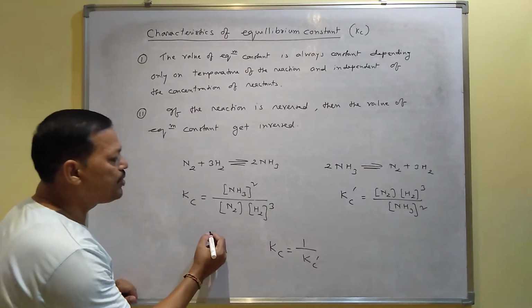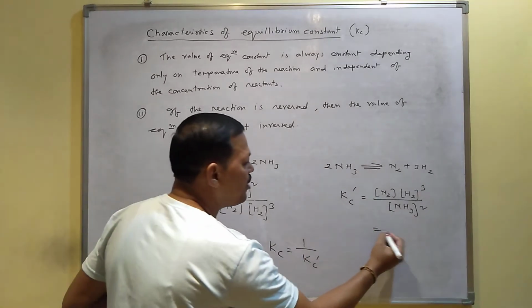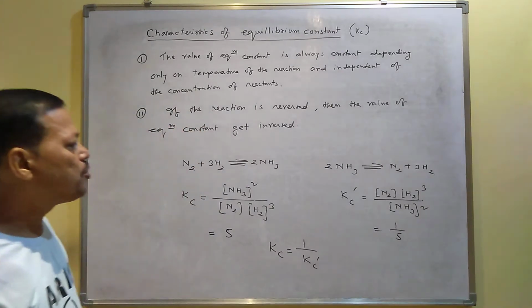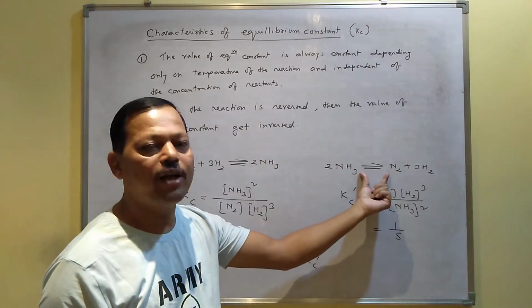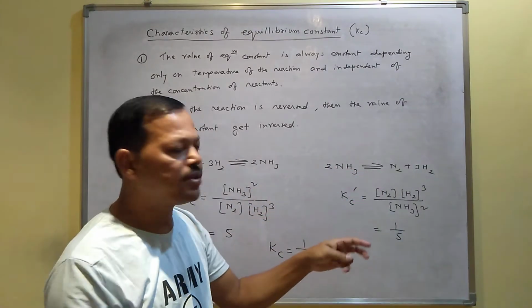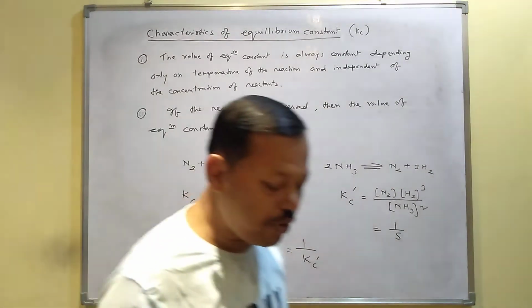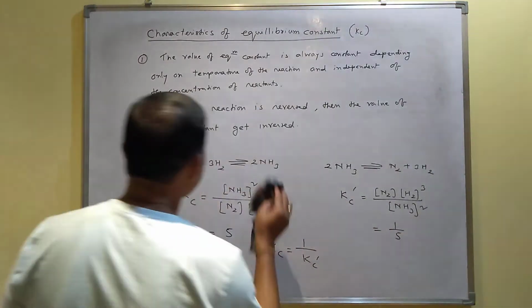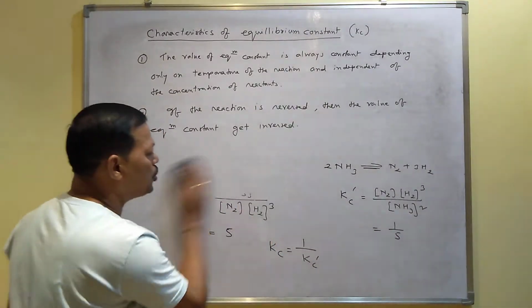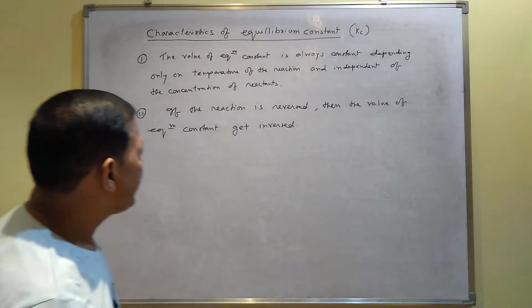I mean, if the value of this equilibrium constant is suppose 5, then its value will be 1 by 5, like this. So that is why if you know the value of equilibrium constant for this reaction, then directly you can find out the value of equilibrium constant for this reaction also. Just you inverse it because the reaction gets reversed. This is according to your second point. I mean, if the reaction is reversed, the value of equilibrium constant gets inverse. So this is your character number 2. Now, character number 3.